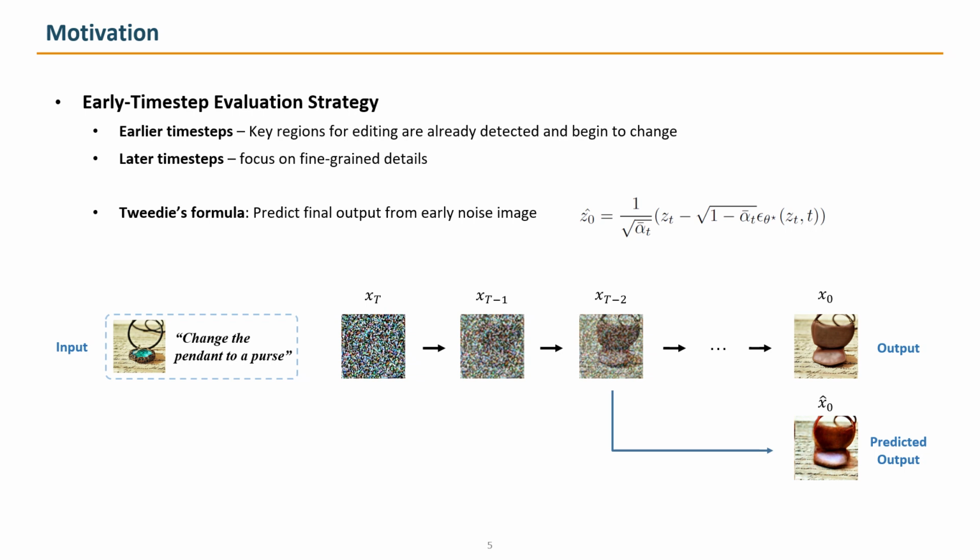In instruction-based editing, the model already localizes what to change during the early denoising steps. Later steps mainly refine details. Using the model's standard estimate of the clean image from the current noise state, we can form an early preview of the final output. This preview is good enough to compare seeds before paying the full cost.